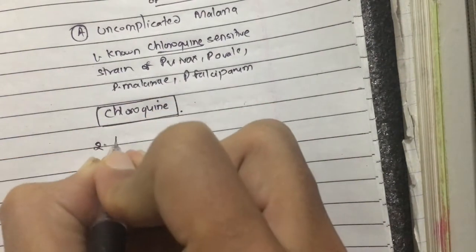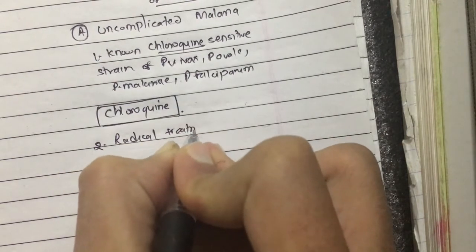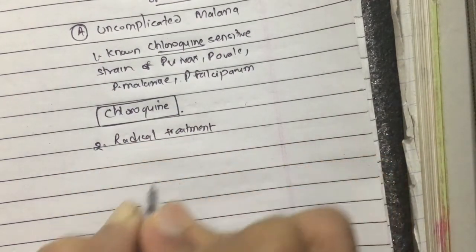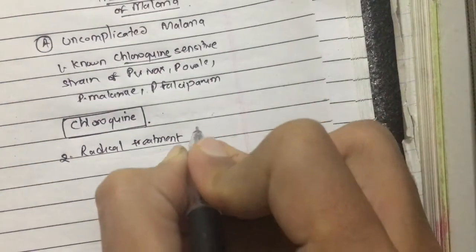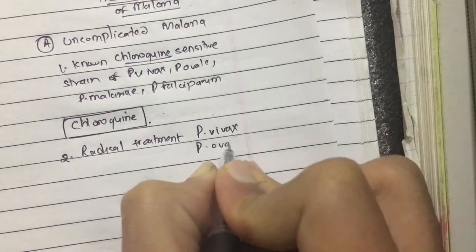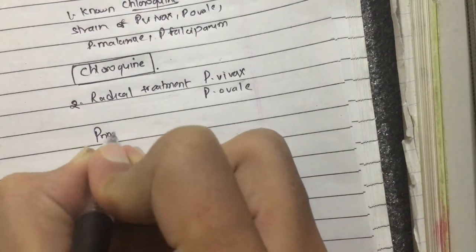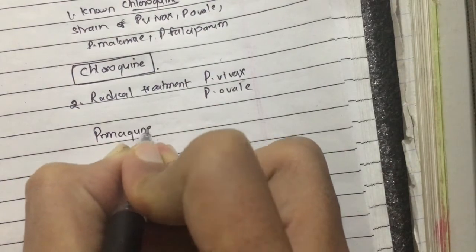Second, radical treatment is given for Plasmodium vivax and Plasmodium ovale, as they cause relapses, and radical treatment is done with primaquine.